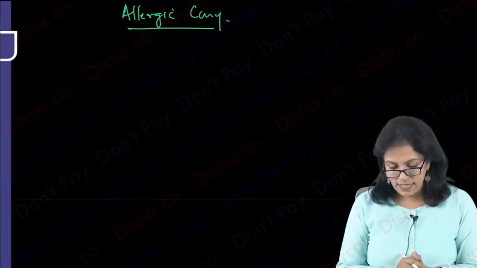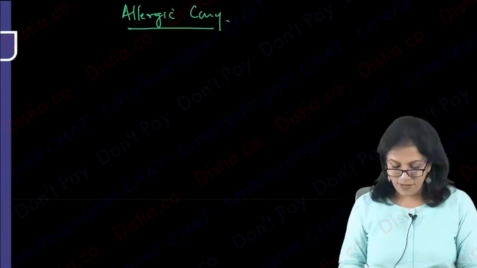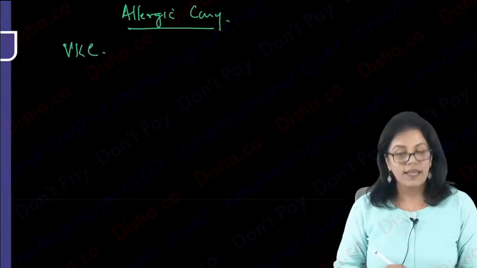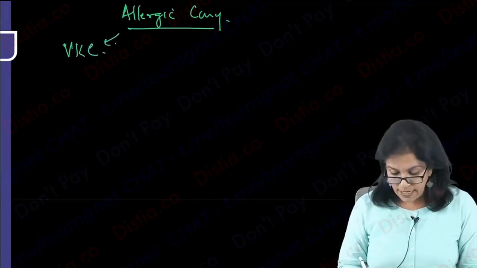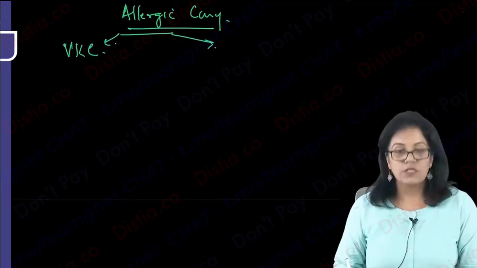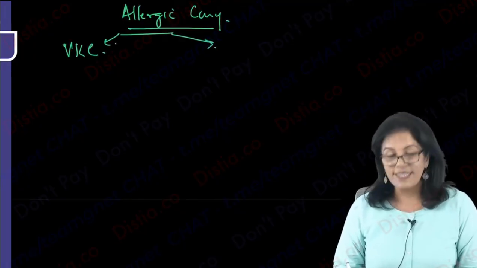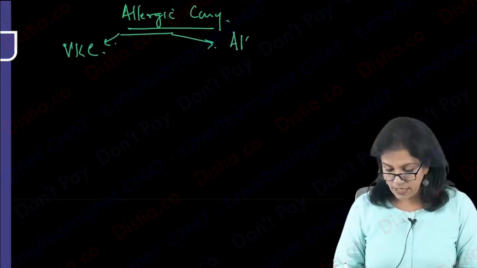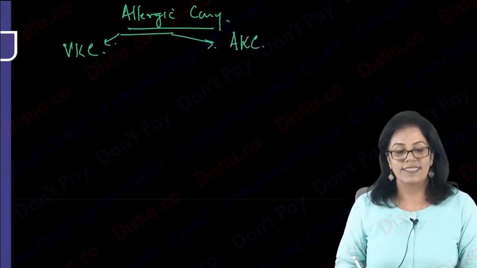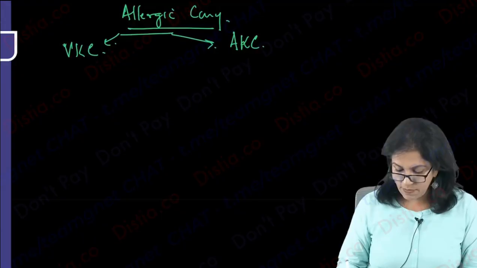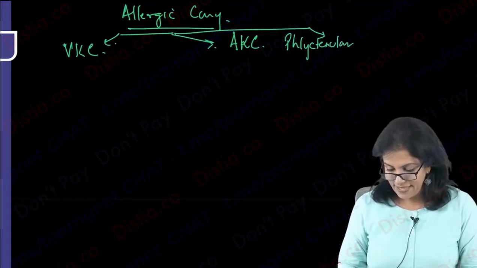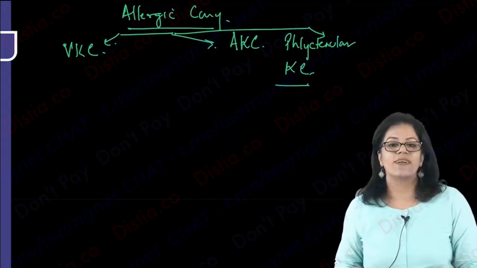And third, which is very important for all of us, is vernal keratoconjunctivitis. And also remember another form of allergy, which is very important for you all to keep in mind, though details are not needed at your stage, is due to atopic dermatitis, that is atopic keratoconjunctivitis. So three things that we will need to mention apart from this, and one more, that is phlyctenular. So this is what we are going to learn. Let's start with phlyctenular keratoconjunctivitis.